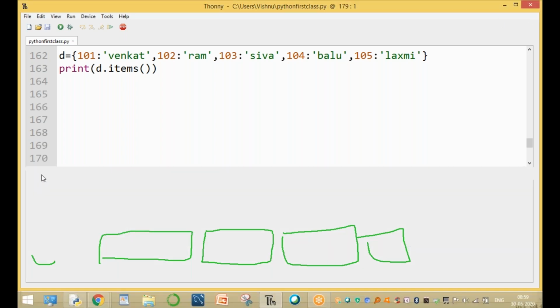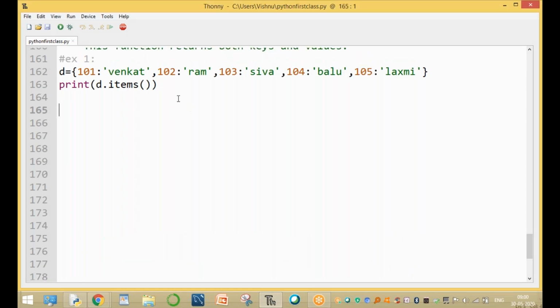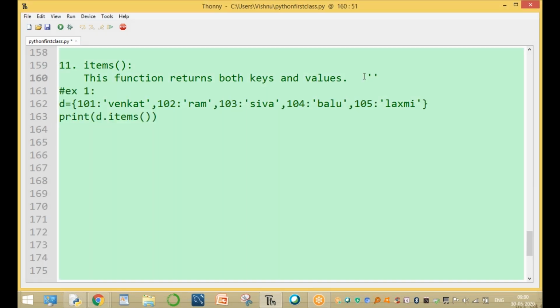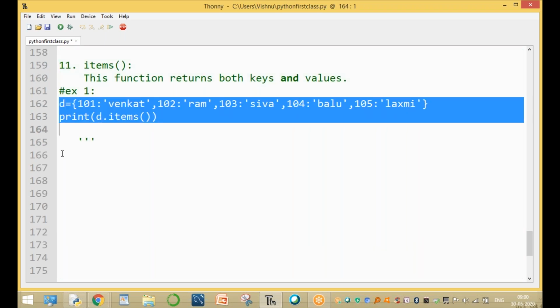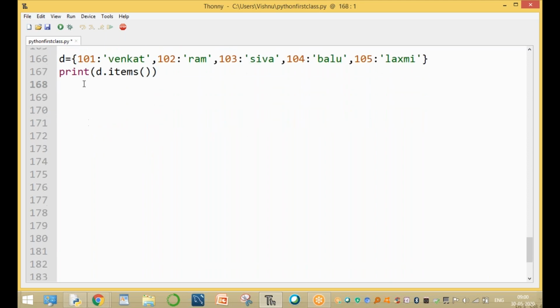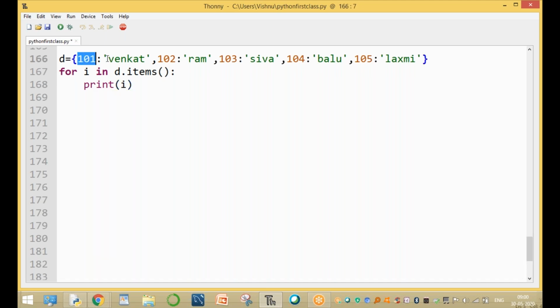These are the dictionary functions. Sir, I want to display them one by one. Here we can use the for loop also. Now, another example using a for loop: for i in d.items(): print(i). The items function returns both key and value, so here i means key and value.